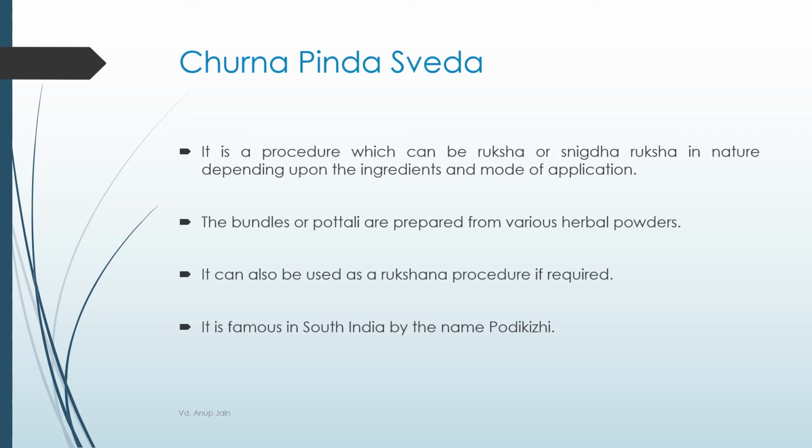Another predominant form of Sankar Swed being used is Churna Pind Swed, which can be Ruksha, Snigdha or Snigdha Ruksha in nature, depending upon the ingredients and the mode of application. In this, the potli are prepared from various herbal powders, and if used only as a dry mixture, it can be used for Rukshan as well. It is famous in South India by the name Podikisi.